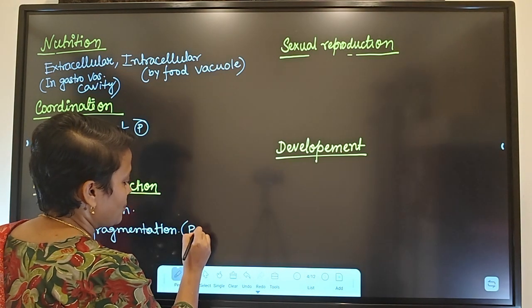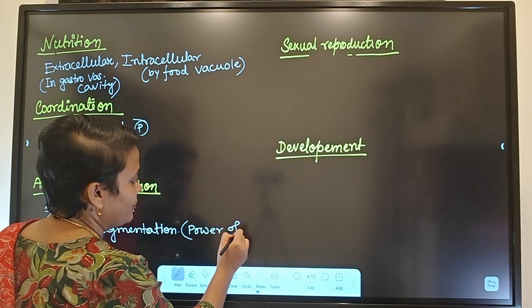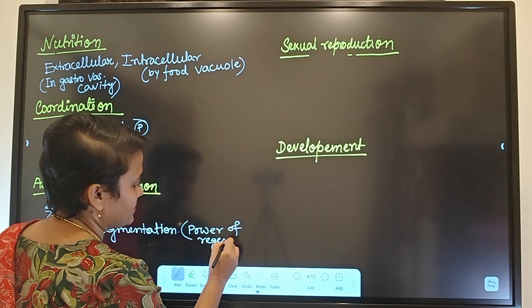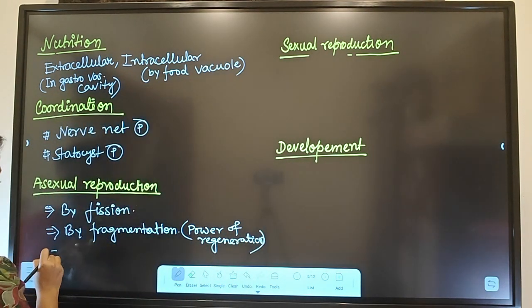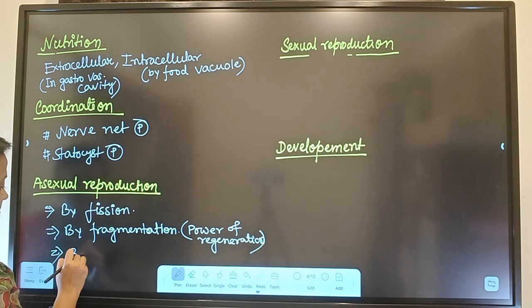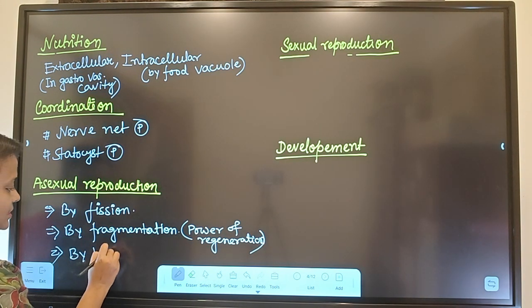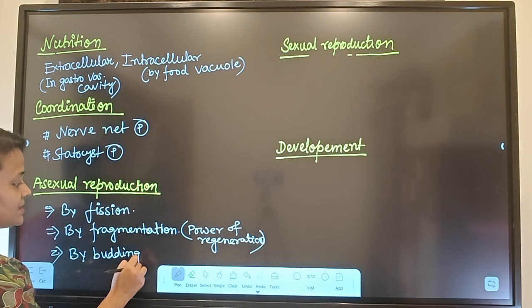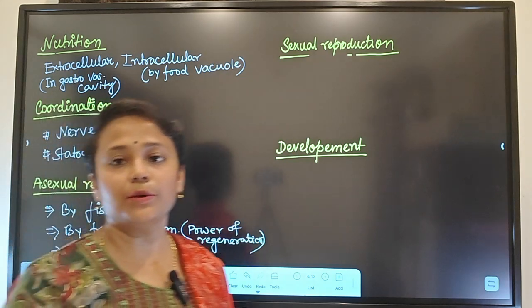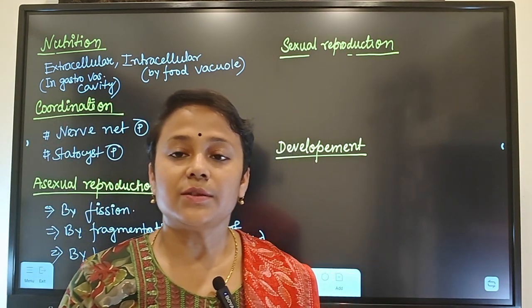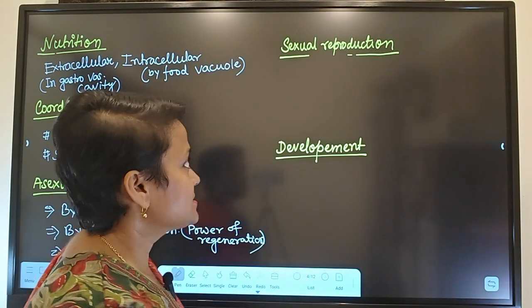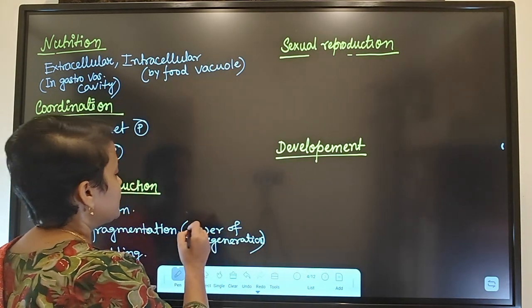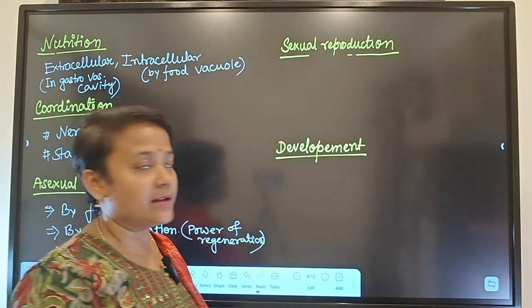This is also called the power of regeneration, right? Coming to the third one, by budding. We know a bud-like structure appears on the surface of the body, detaches from the body and makes a new organism. That is called budding, like Hydra's budding, right?